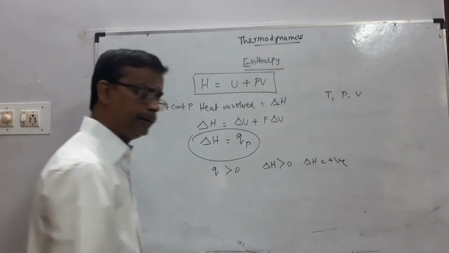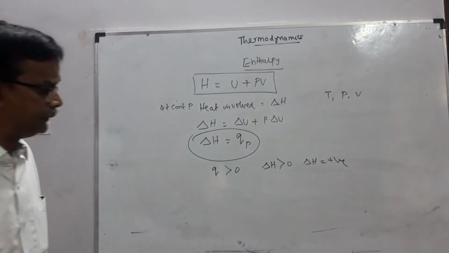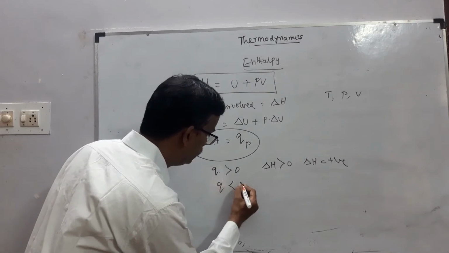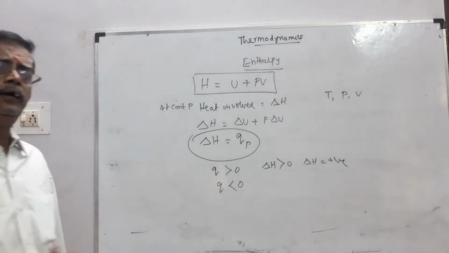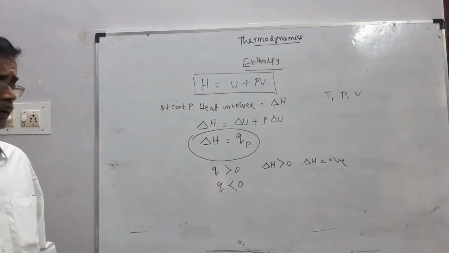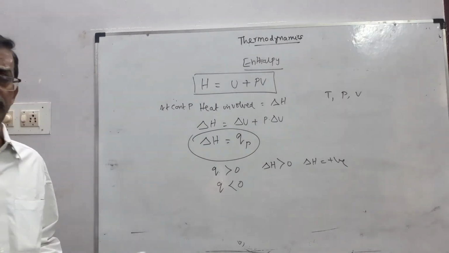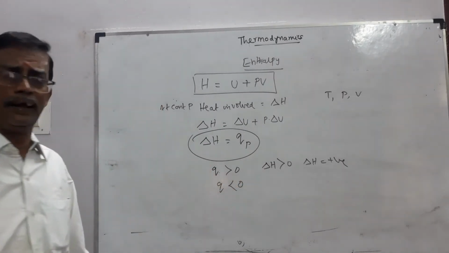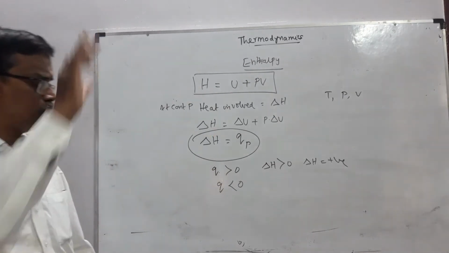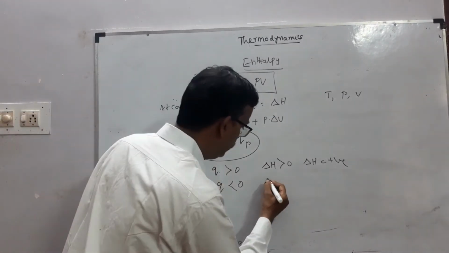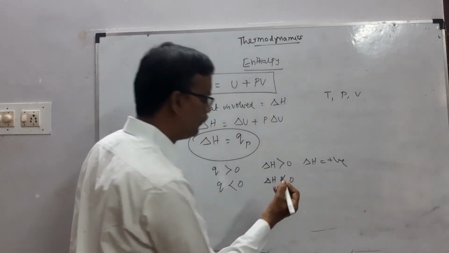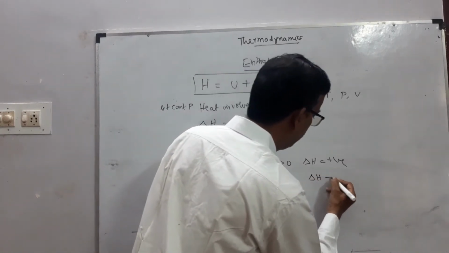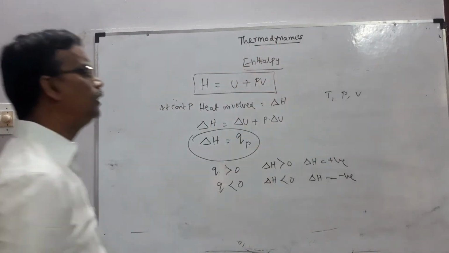In an exothermic reaction, Q is less than 0. Sorry, in endothermic, heat is supplied to the system. In exothermic, Q is less than 0, heat is released by the system. So delta H will be less than 0. So delta H has a negative sign. It is enough if you know this much.